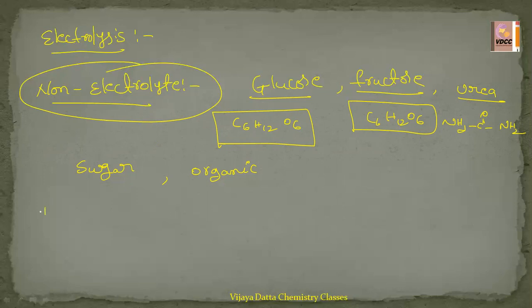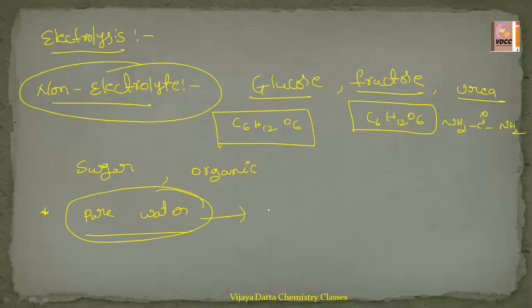And also one more important one, pure water is a bad conductor of electricity. See, pure water does not conduct electricity because it won't dissociate. Water which contains salts dissociates and acts as an electrolyte, but pure water, which doesn't have any salts in it, does not conduct electricity.